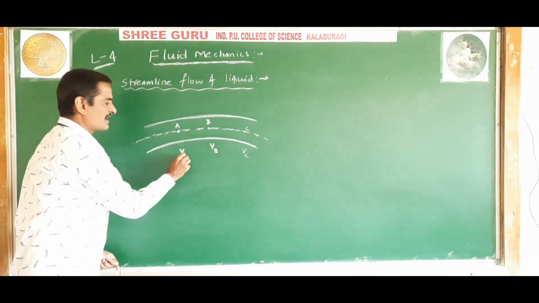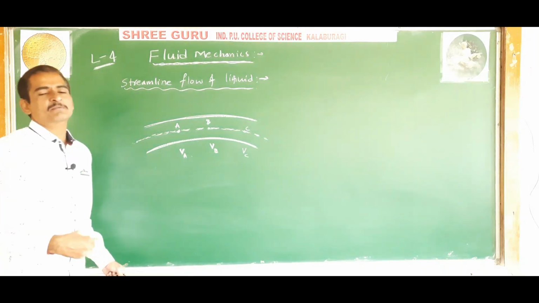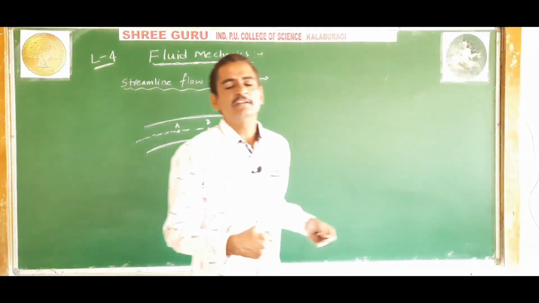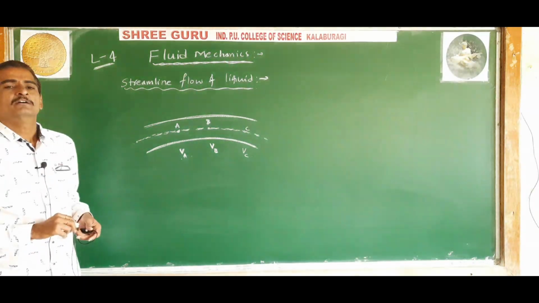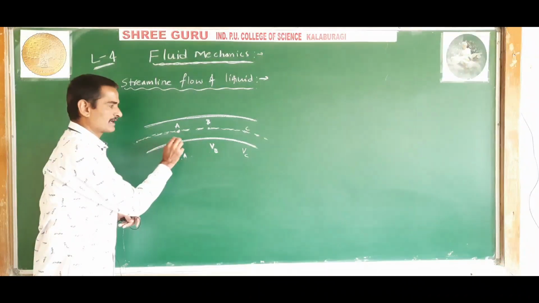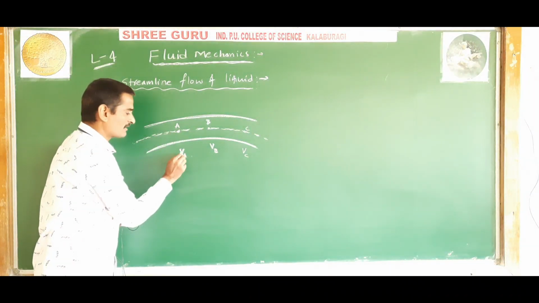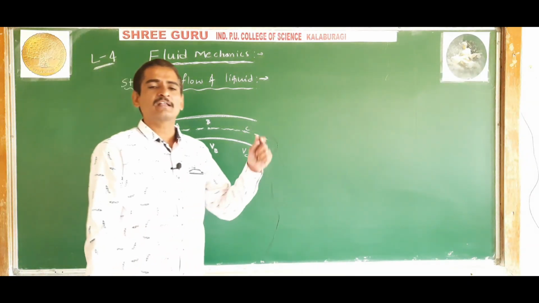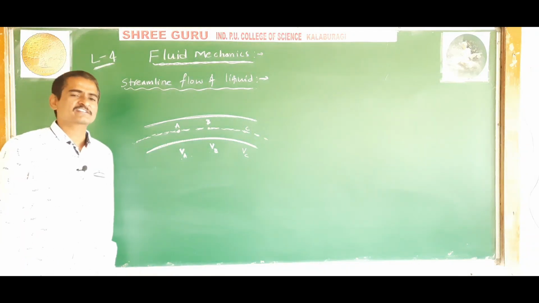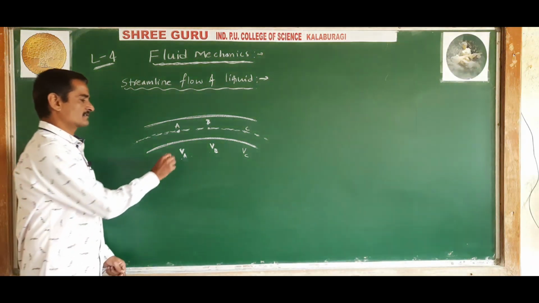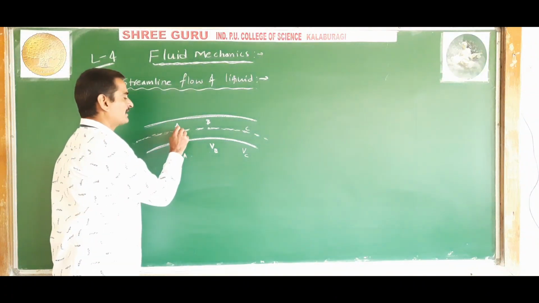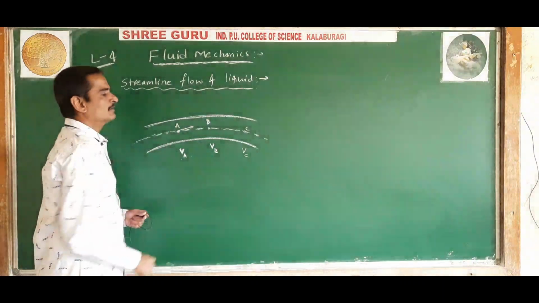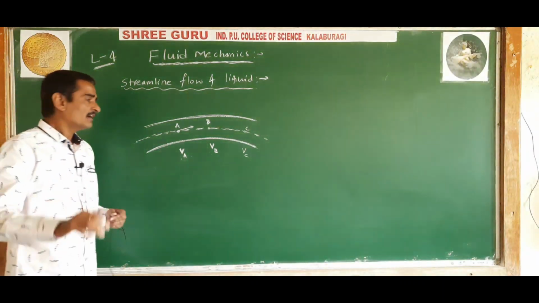Here Va, Vb and Vc may be the same or may not be the same. The values may be different or the same. That does not matter. But all the particles of the liquid passing through the point A must have the velocity Va at that point. And also the direction of the particles has to be the same. The direction of flow and the velocity of the particle at a particular point have to remain constant. Then it is called a streamline flow. Understood?